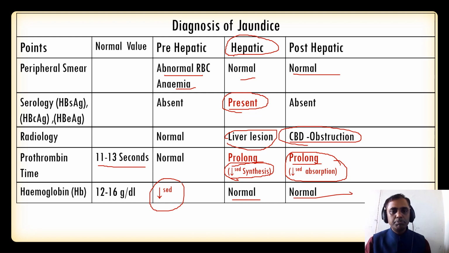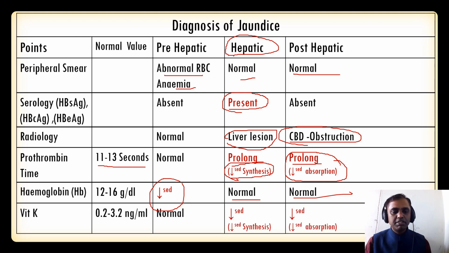So those are the 32 points that can differentiate the pre-hepatic, hepatic and post-hepatic jaundice. So this is very important to diagnose jaundice. So the last one is vitamin K. Normal value is 0.22 to 3.2 nanogram per ml, and normal in case of pre-hepatic. Whereas in hepatocellular jaundice and post-hepatic jaundice, both will be decreased. So that's about the diagnosis of jaundice, very important to remember. So this will help to differentiate the pre-hepatic, hepatocellular and post-hepatic jaundice in patients.